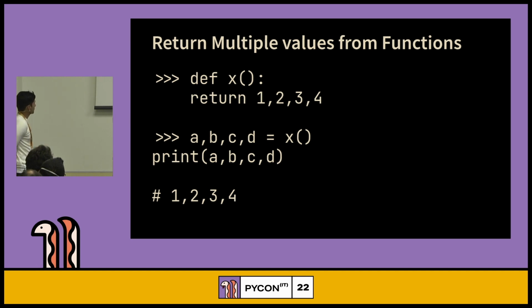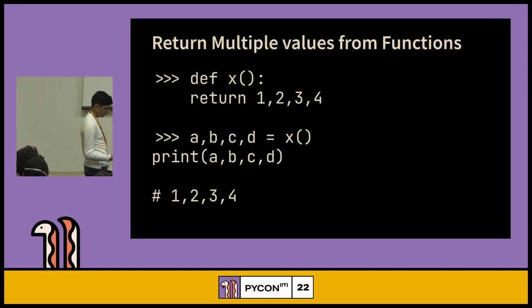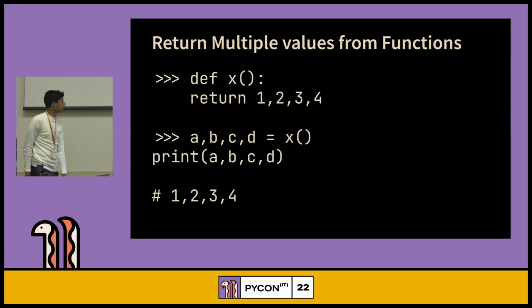Return multiple values from functions. We have defining a function def x, returning 1, 2, and 3. Most people use a equals 1, b equals 2, c equals 3, and d equals 4. Instead of that, you can use a, b, c, d equals x and just print this. Shortcut. Any questions? No. Okay.